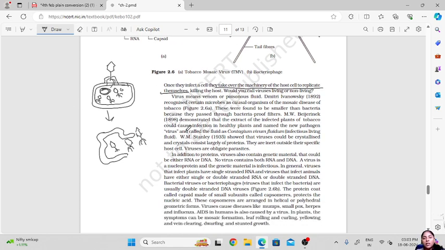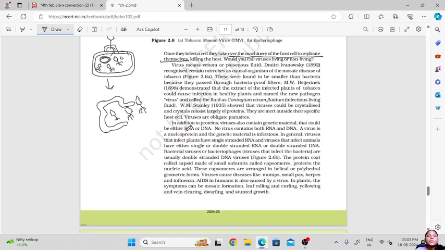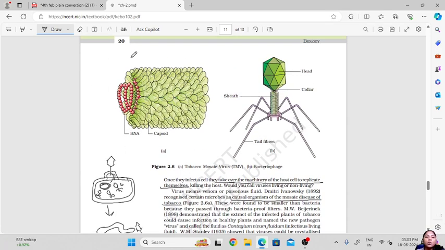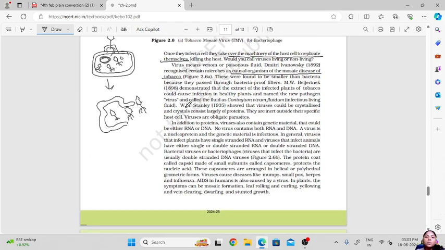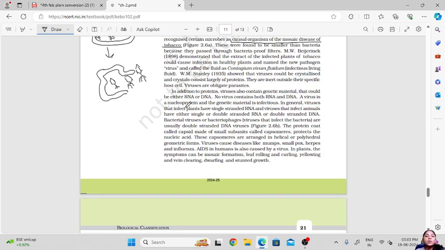they are not considered as living organisms. So virus means venom or poison fluid, and these viruses were identified as the causal organisms for the mosaic disease of tobacco. Okay, so this is the tobacco mosaic virus which causes the mosaic disease in tobacco plant. Many such viruses were found.